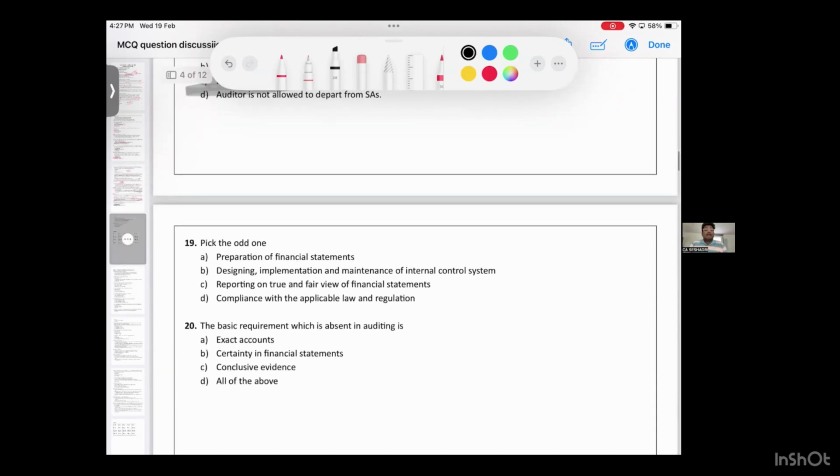19th question. Pick up the odd one out. Preparation of FS, defining, implementation and maintenance of internal control. Management has to do this. Management has to do this. Reporting the true and fair view is done by the auditor. This is the odd one.